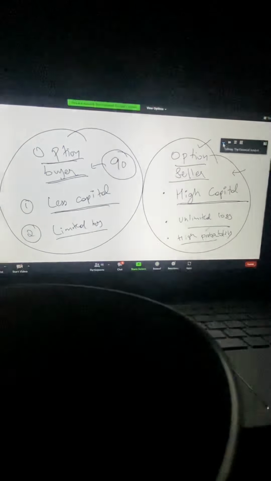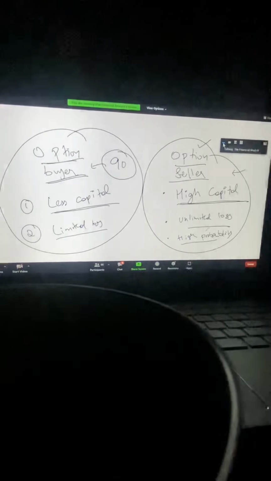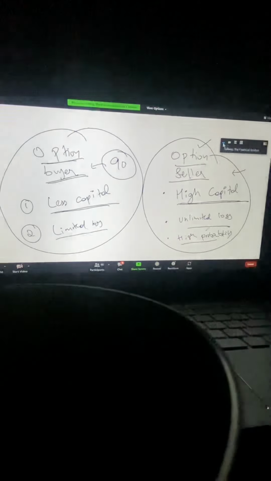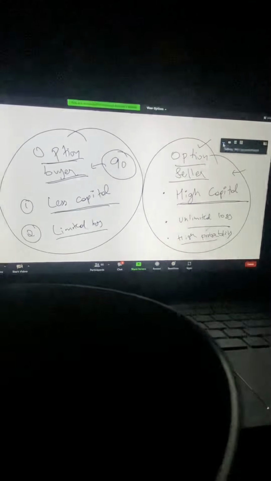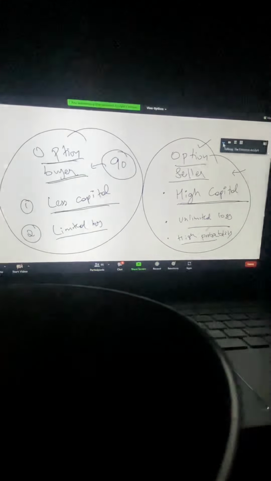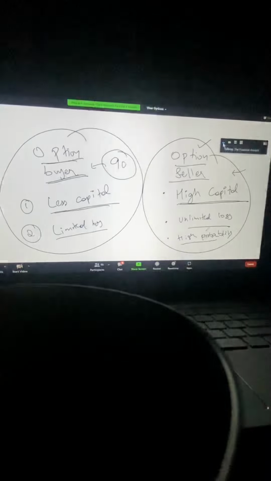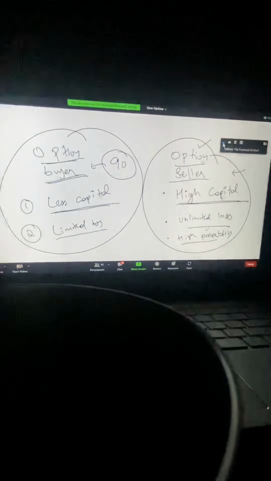All your OTM strike prices will become zero on the day of expiry. So 70 to 80% of the premiums are naturally decaying. Premium is a decaying thing, which keeps on falling. That gives more probability to option sellers to make money, and that's why big players go for option selling.